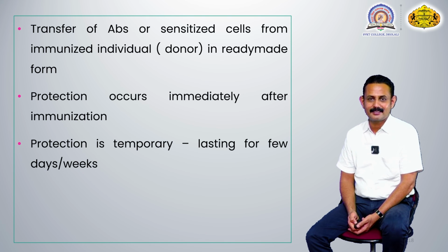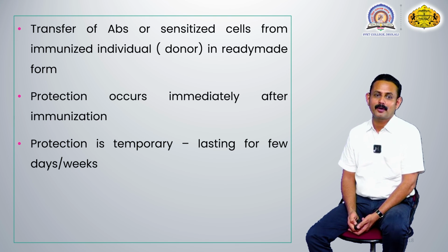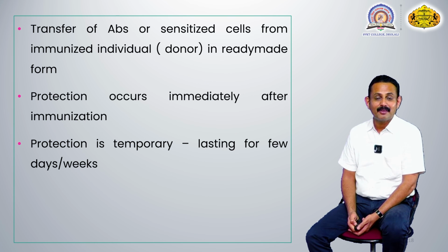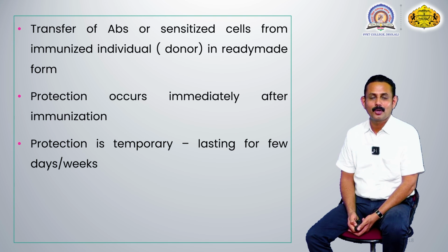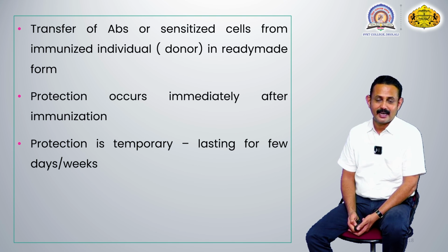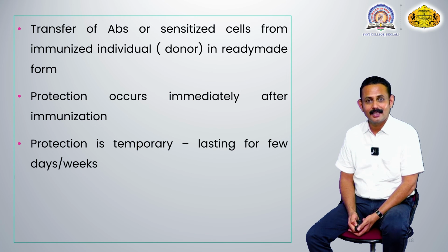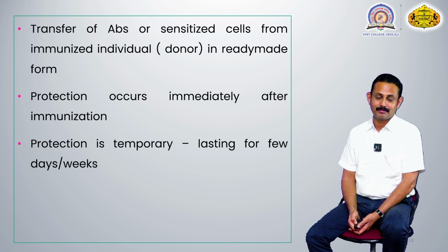But one important thing, which you can call a disadvantage, is that this protection is temporary. Unlike active immunity, this protection lasts only for a few days or a few weeks, because these antibodies or sensitized cells have their own lifespan. They do not remain lifelong in the body of that individual. They only survive for a few days or weeks. That's why in a passively immunized person, frequent introduction of these antibodies or sensitized lymphocytes is carried out regularly, so that they get lasting protection.